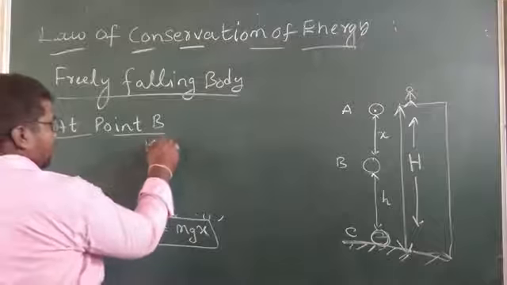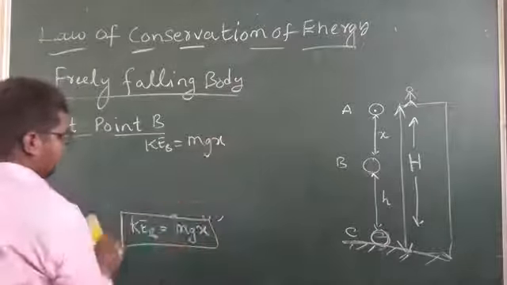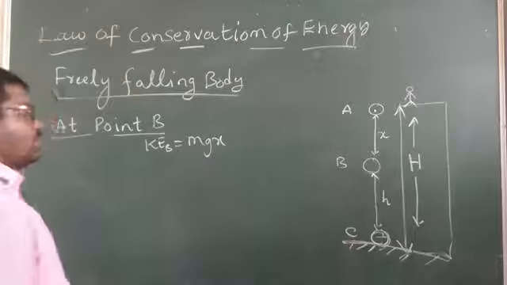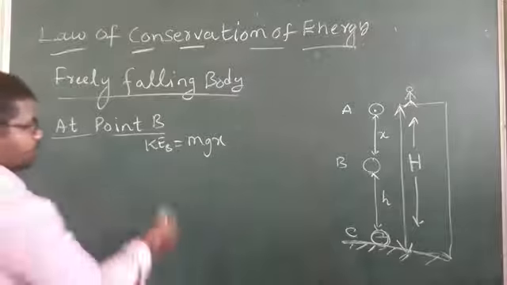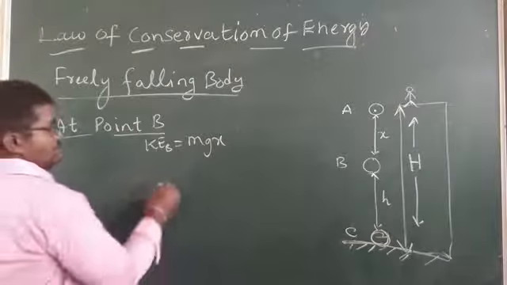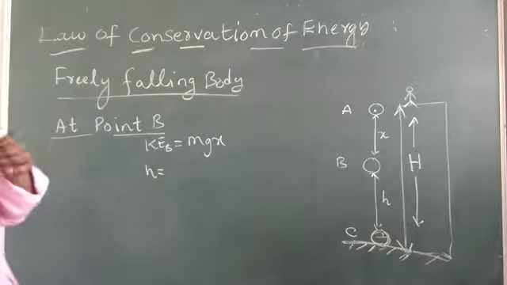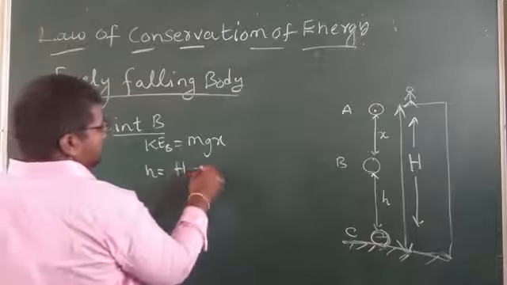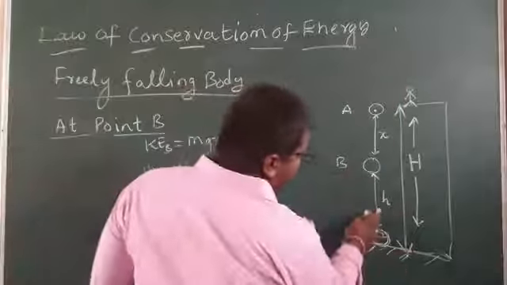Here, kinetic energy at point B is equal to mgx. Next, we have to find the potential energy at point B. Understand? What is the height? Small h is equal to capital H minus x. Understand? So the height of the building is h plus x.